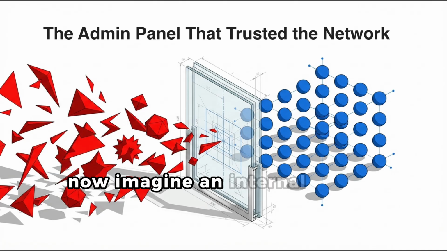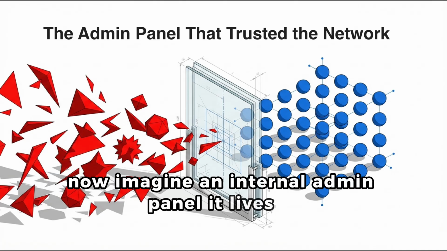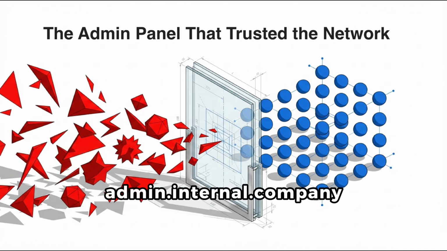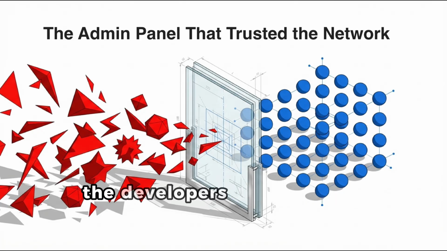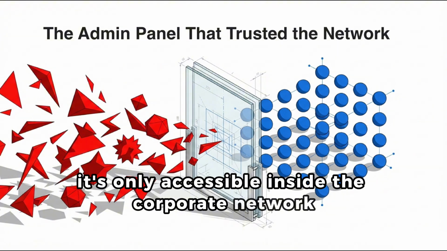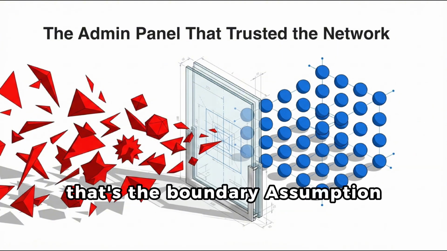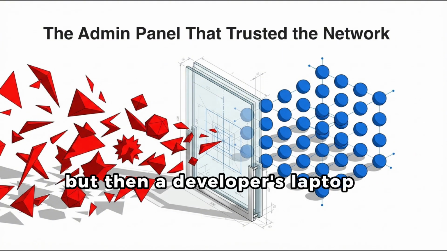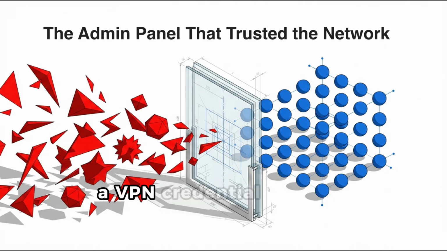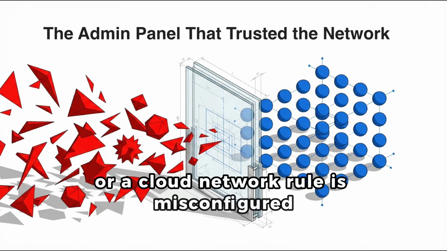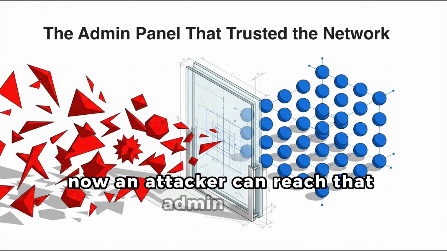Now imagine an internal admin panel. It lives at admin.internal.company. The developers think, it's fine, it's only accessible inside the corporate network. That's the boundary assumption. But then a developer's laptop is compromised, a VPN credential is stolen, or a cloud network rule is misconfigured. Now an attacker can reach that admin panel.